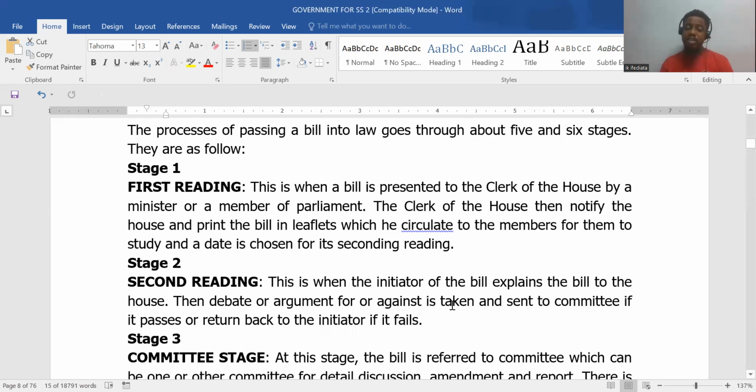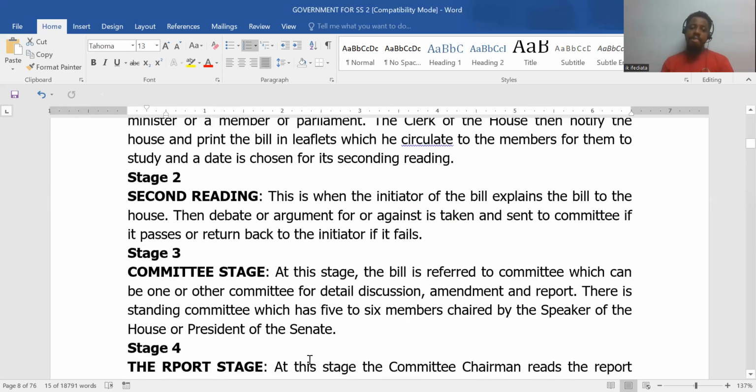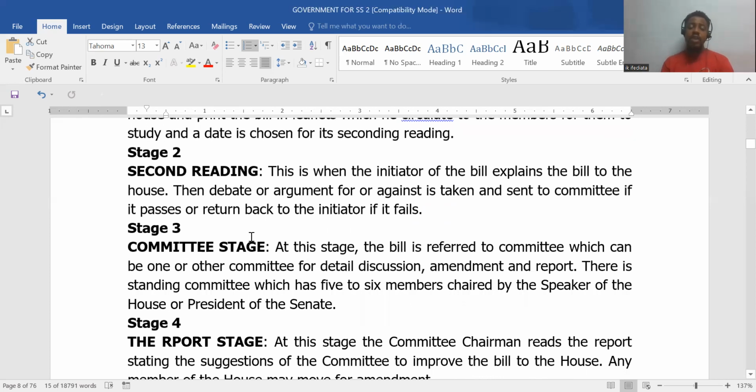Now, at this moment, the initiator of the bill explains what the bill is all about. Initiator means the person who wrote it or who brought the bill into existence. So this bill is debated, and if it is successful at this stage, it is sent to the committee, right? And if it is not successful, it goes back to whoever brought that bill into existence.